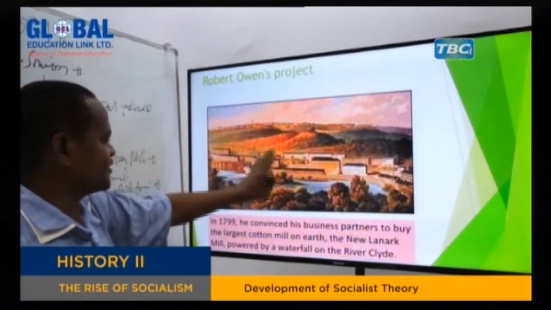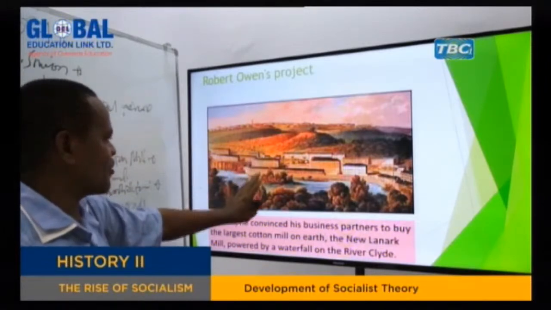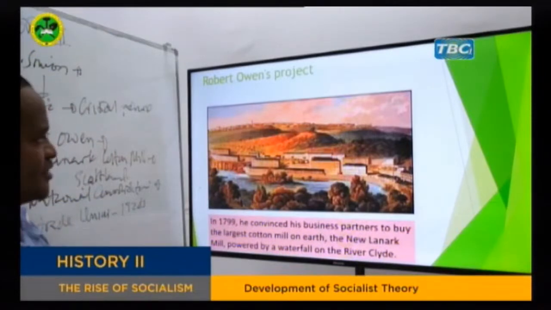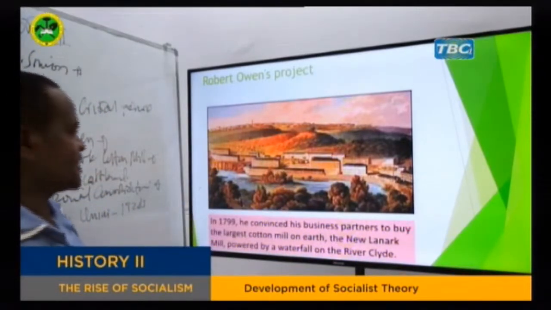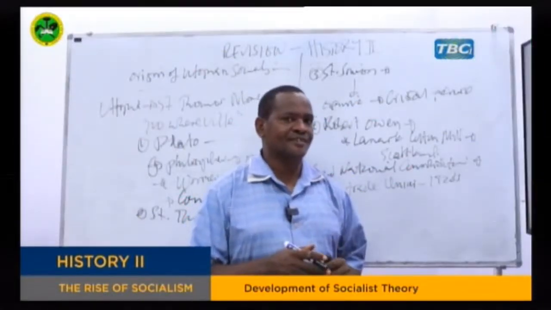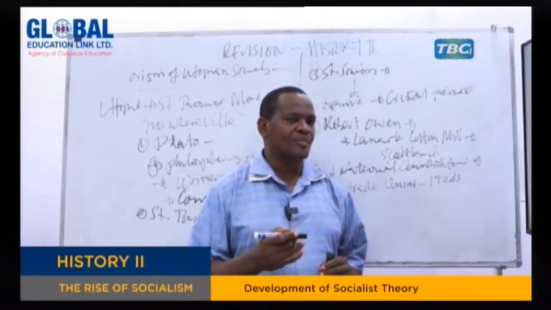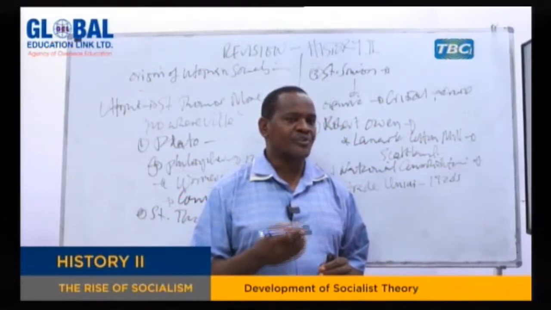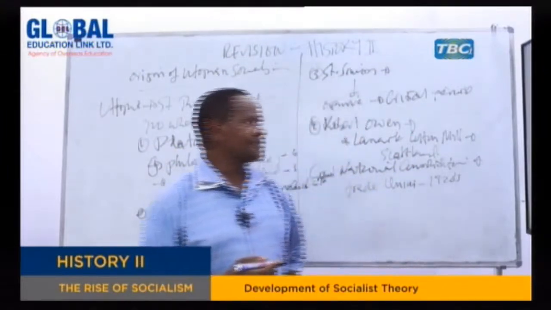He took this industry and established a socialist society where the people working here were paid well, and in fact he used to share some profit with them. So it shows the extent to which Robert Owen was dedicated to the establishment of socialism. But remember, I said he was a utopian socialist because the processes that he used to establish socialism were so difficult to reach the intended goal.